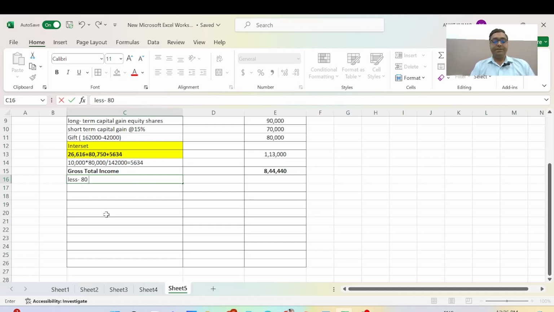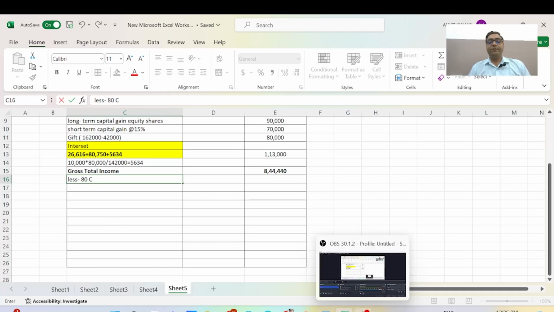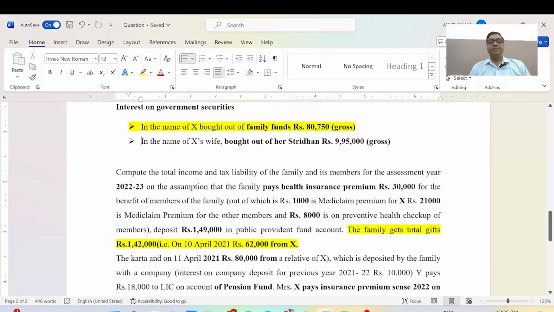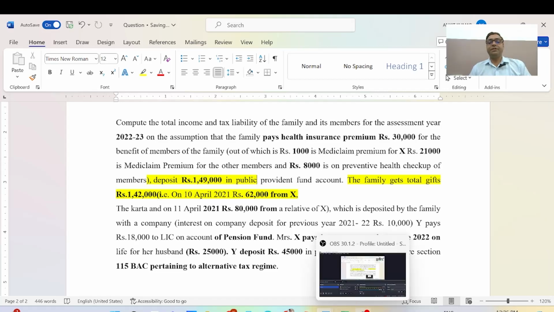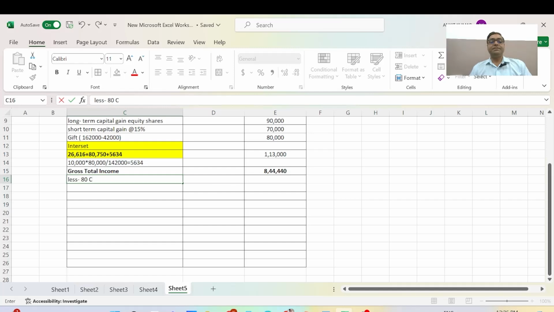My dear students, this is the calculation: in the question, the provident fund deposit of 1,49,000 is a deduction under 80C. So the deduction under section 80C is 1,49,000.